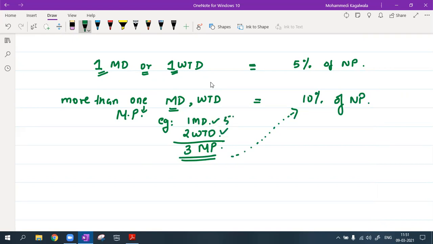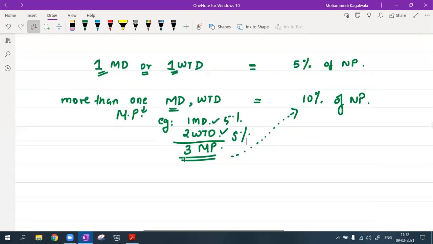Or 5% also they can do. Whatever is the company's agreement. Company can remove only 10% of net profit. I am talking from the company point of view. What is their personal agreement with those MDs and whole-time directors? I have nothing to do with that.